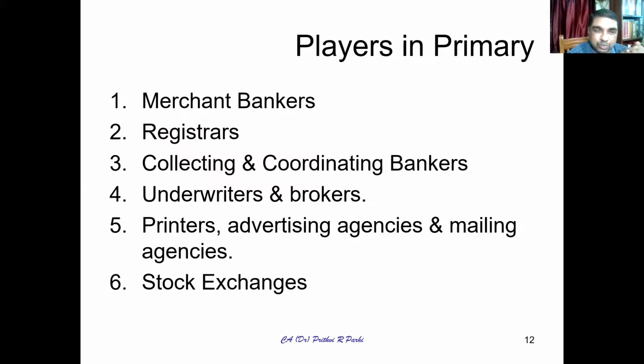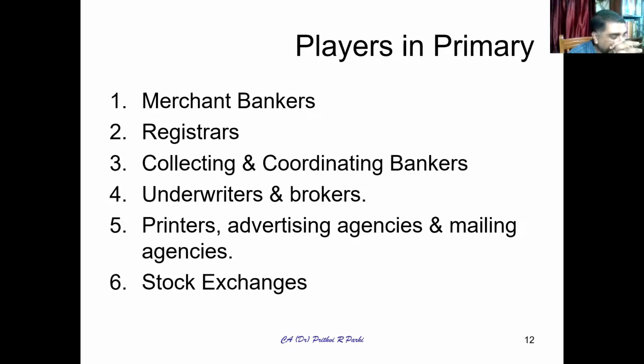Underwriters, as you know, underwrite the issue and give a guarantee that the issue will be subscribed. Brokers also help in selling the share application forms. They charge their commission. Printers, advertising agencies, mailing agencies, all these people are involved. Normally in a primary issue, stock exchange involvement is very limited.